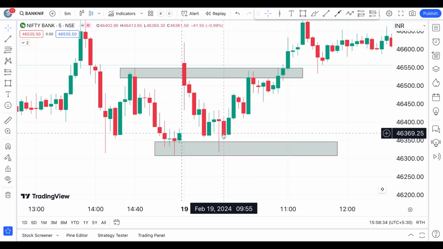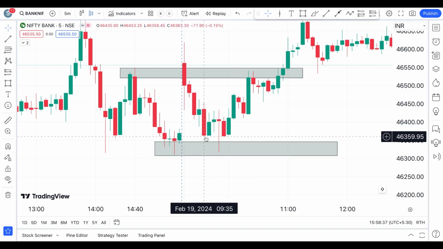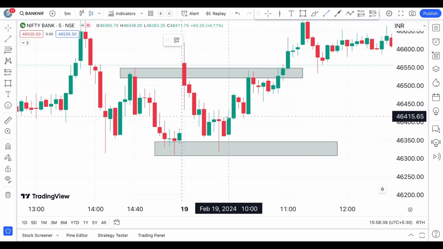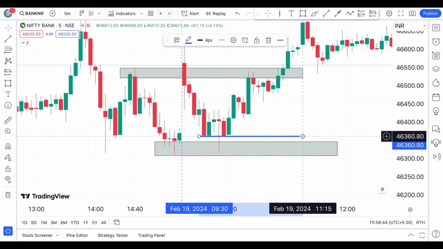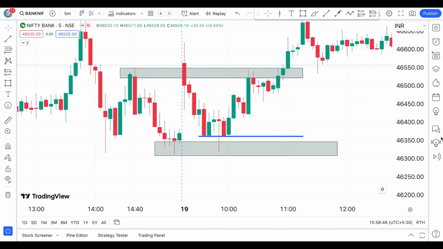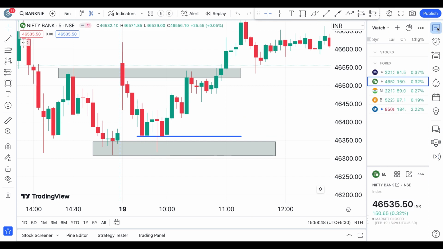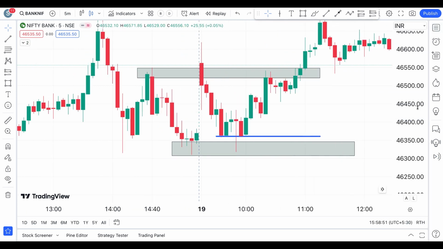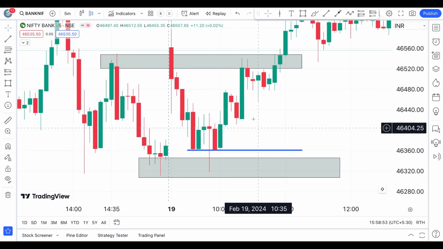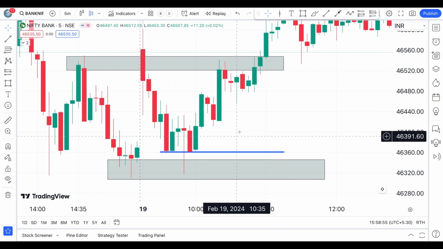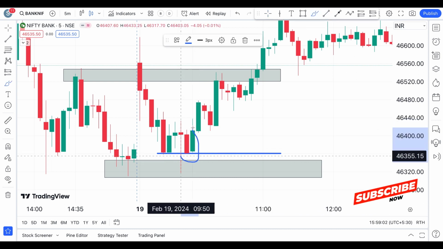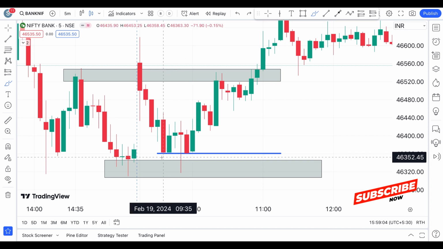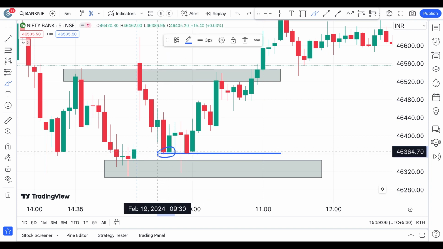Also, by the 9:55 candle, you can say that these two candles put together are definitely acting as a swing low. So based on this particular blue line that you can see, this green candle has given us a chance to identify this as a bullish engulfing pattern, and that is coming at an important level, that is a previous swing reaction.